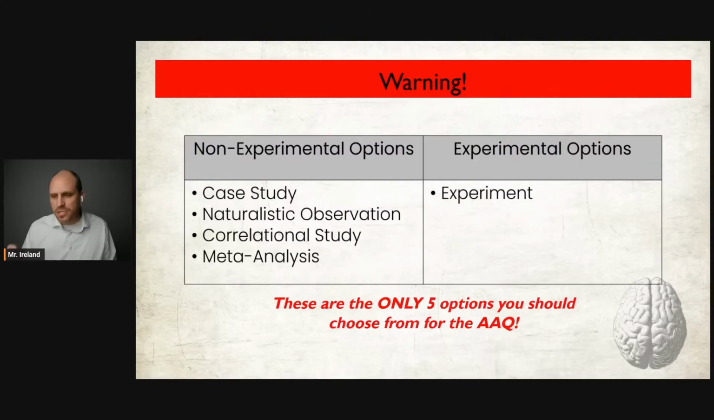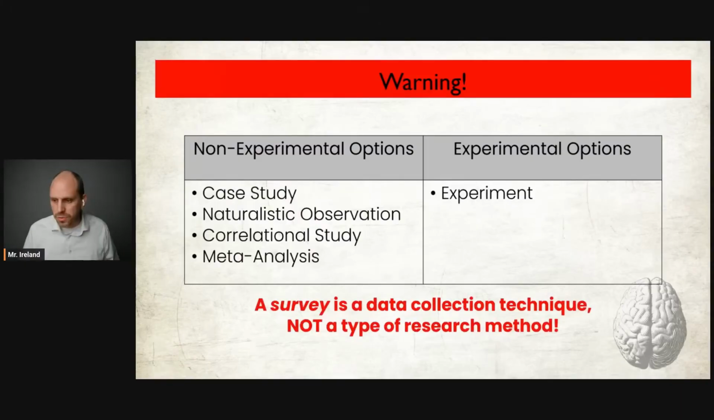Please note, these are the only 5 options you should choose from when it comes to the AAQ. I know there are different types of studies besides these. In fact, there are different types of studies that you need to know for the multiple choice section, like cross-sectional and longitudinal, but this is all you need for the AAQ. Don't answer part A with any type of answer except for the ones that you see here. Do not say that the research method is a survey. That is not one of your 5 options. And in AP Psychology, a survey is a data collection technique, not a research method.